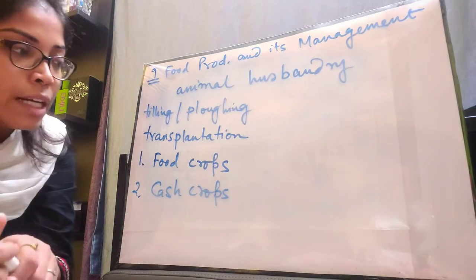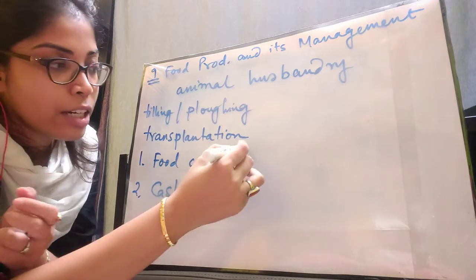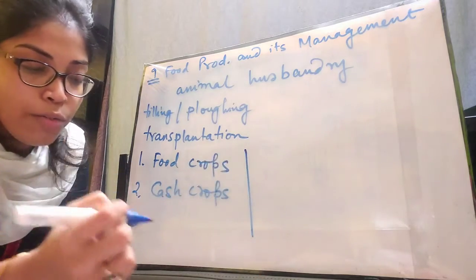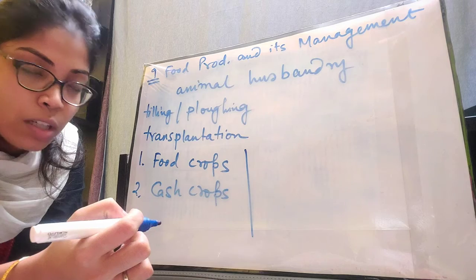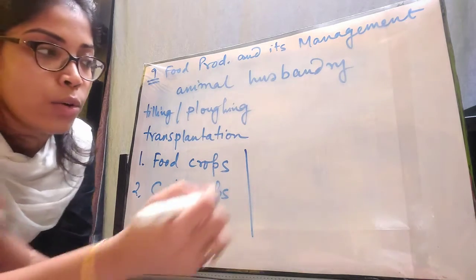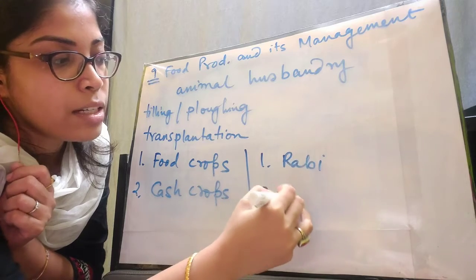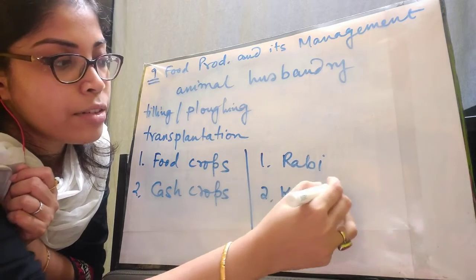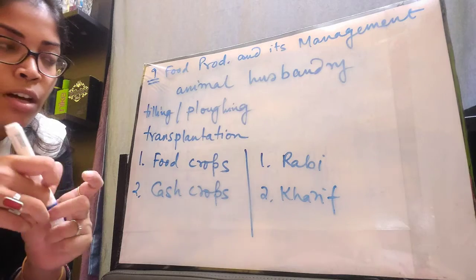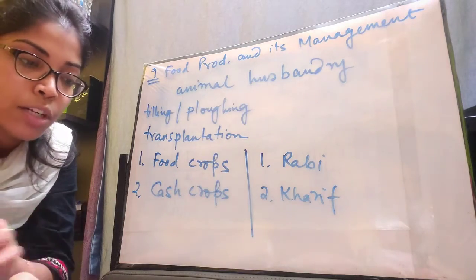The next type of classification of crops is based on their growing season, when they are grown. The first one is Rabi and the second one is Kharif. These are the two types of crops based on their growing season.